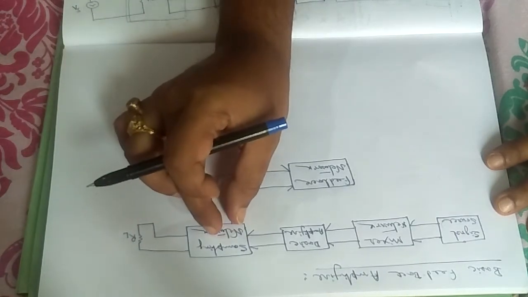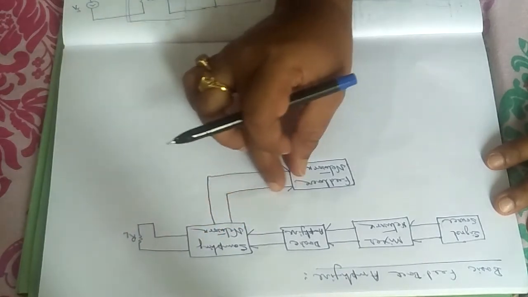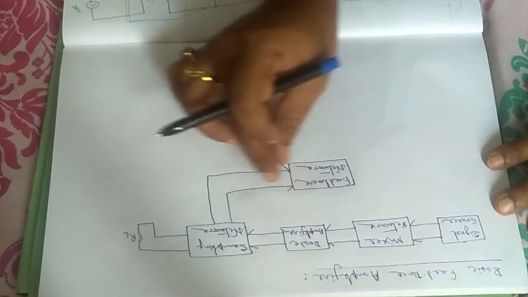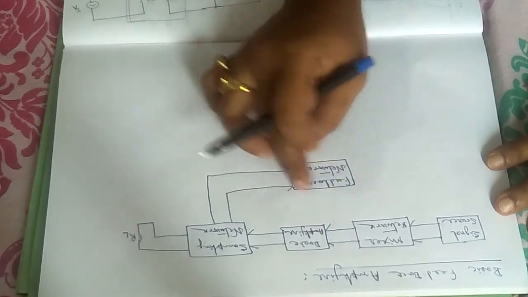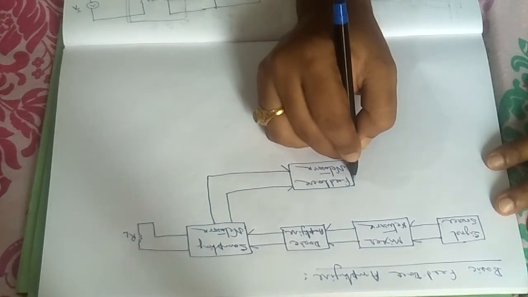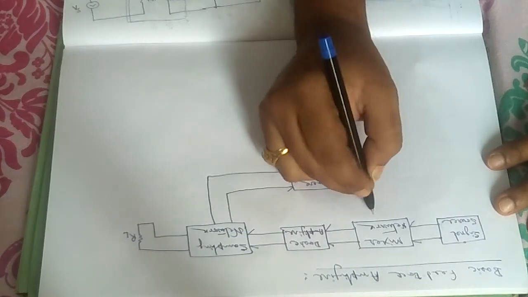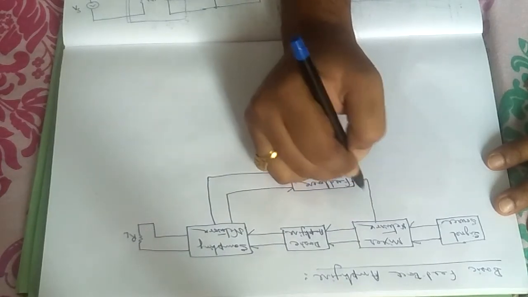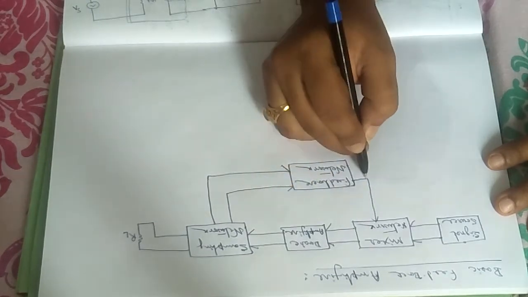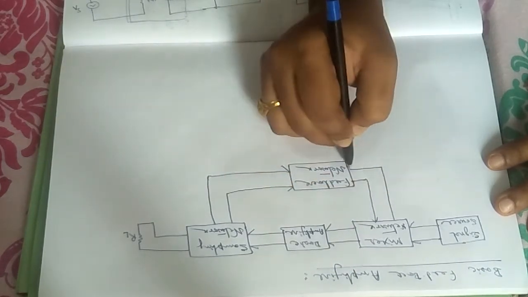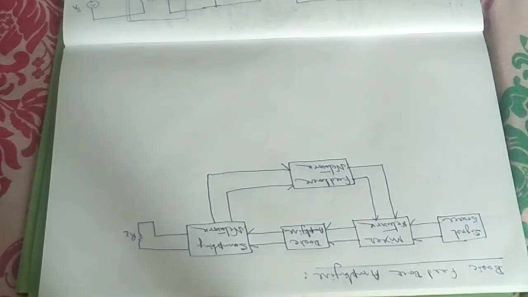I am trying to take one part of the output through some channel and feed it in the feedback network, and after certain tuning, the feedback signal is being transmitted to the mixer network like this, and this is the complete feedback amplifier.